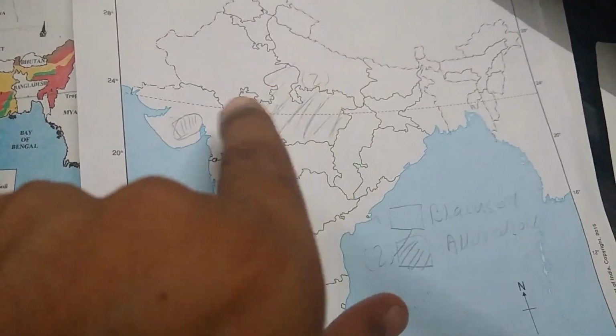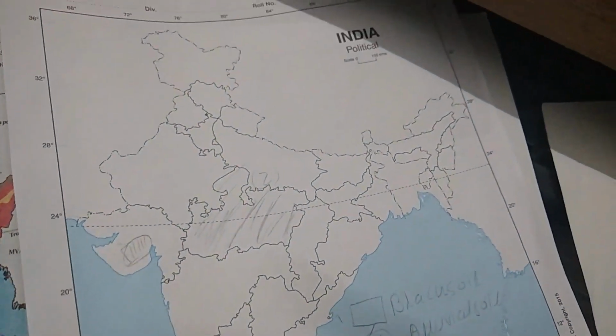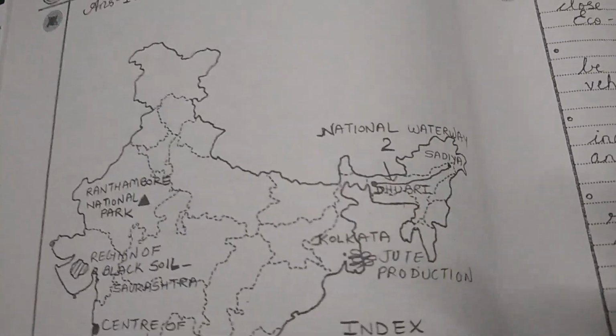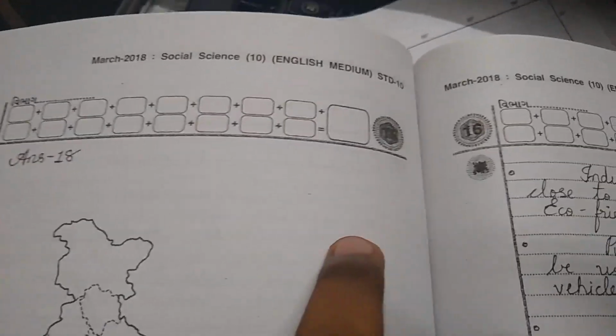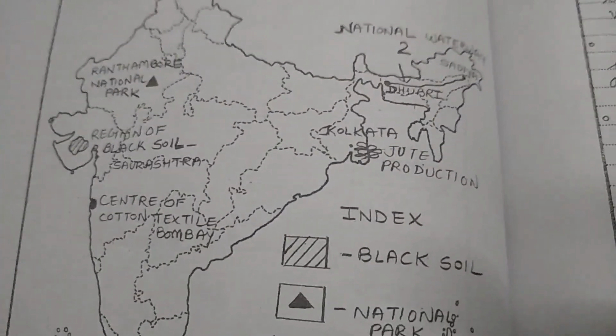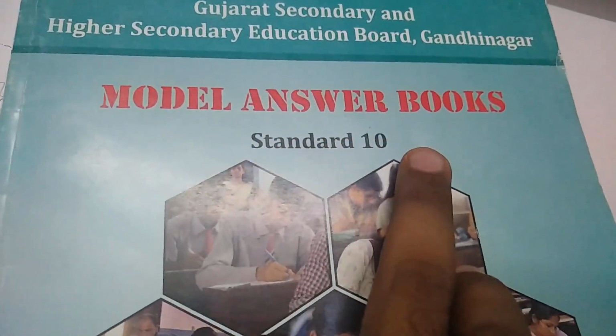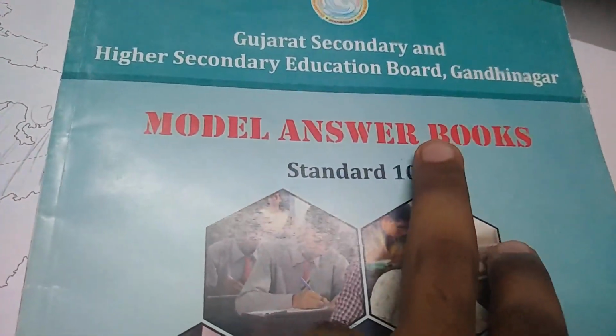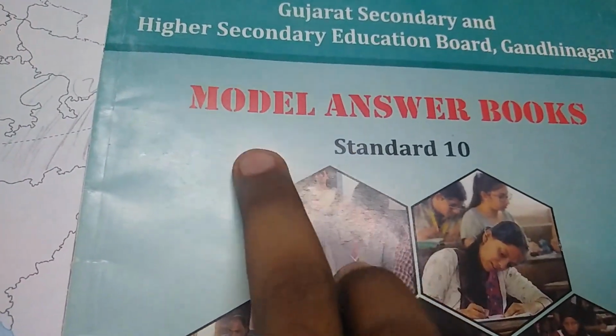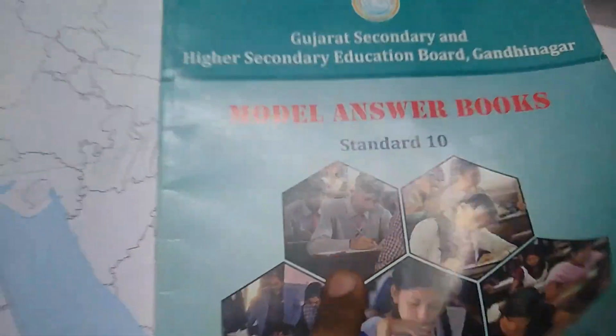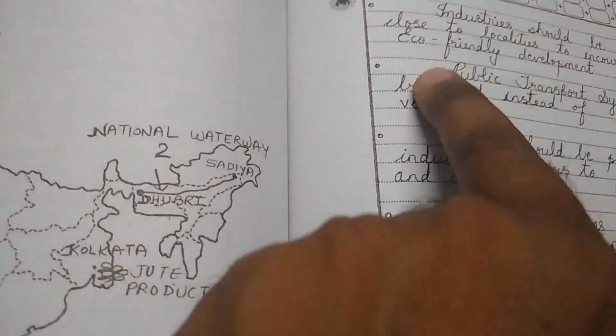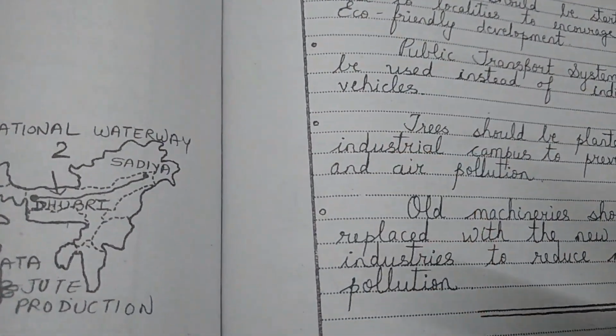Now why I apply this approach, I want to show you something. See, this is the ideal answer book, the model answer book of the Gujarat Secondary Education Board. It means the board decides that these are the model, best answers, the answers of the students who scored full marks.